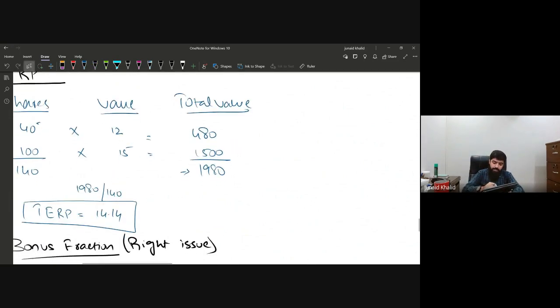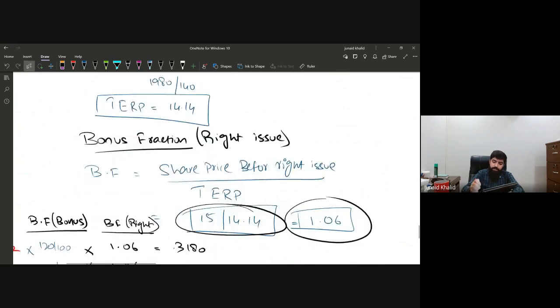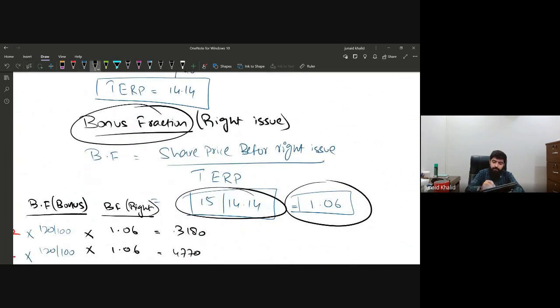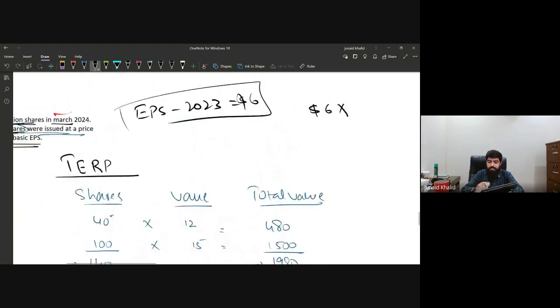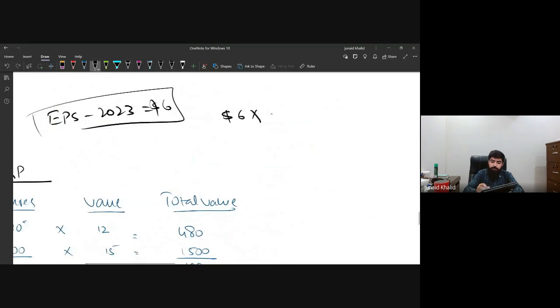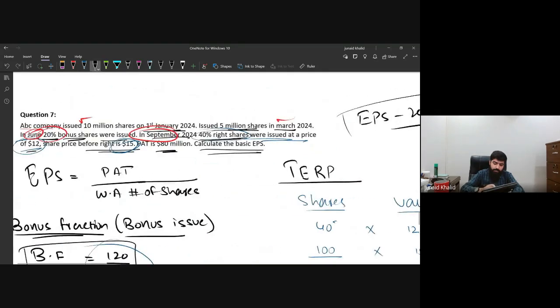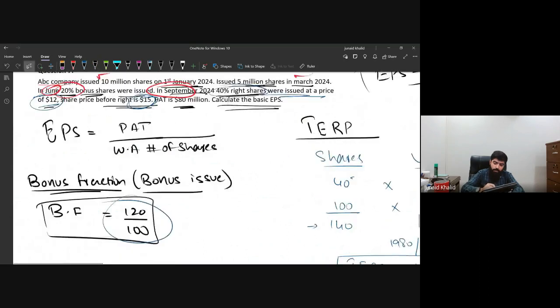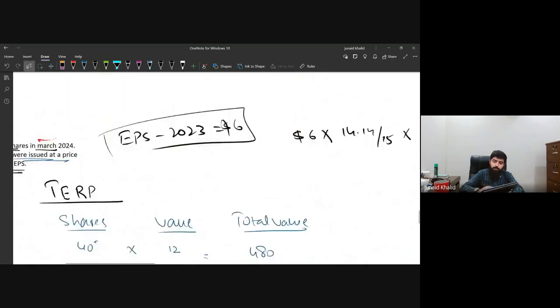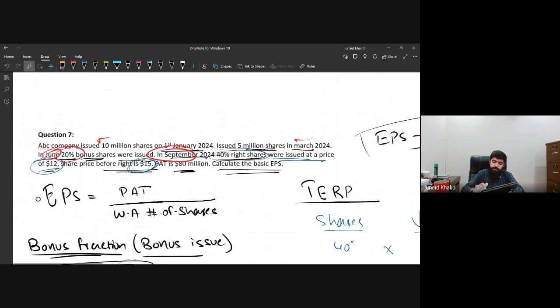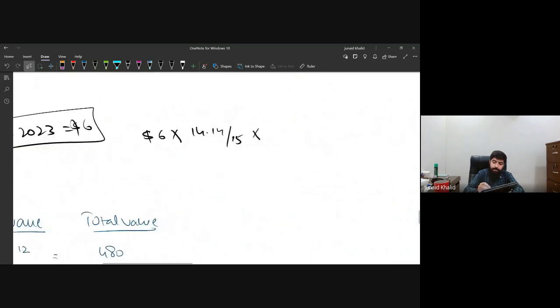The bonus fraction related to the right issue was 15 divided by 14.14, so in order to restate, 14.14 divided by 15, and the bonus fraction related to the bonus issue was 120 divided by 100. So it will be multiplied by 100 and divided by 120.